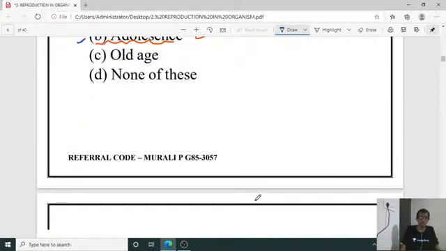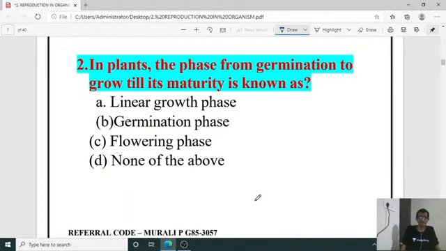Second question: in plants, the phase from germination to growth till maturity is known as what? What is the terminology? In plants, the phase from germination to growth till its maturity is known as what? Linear growth phase, germination phase, flowering phase, none of the above. A is the right answer. It is the linear growth phase.